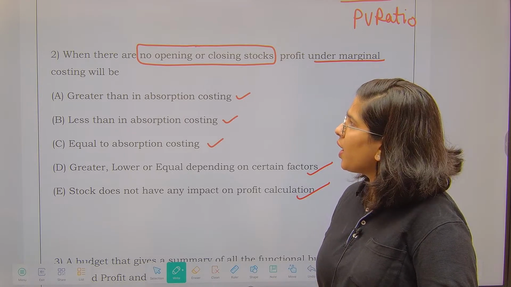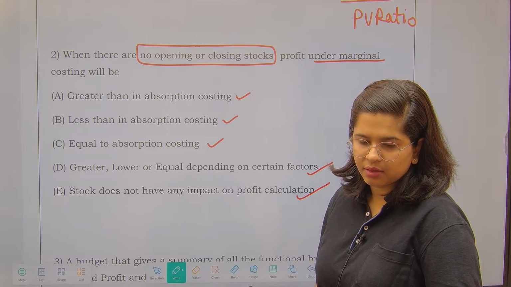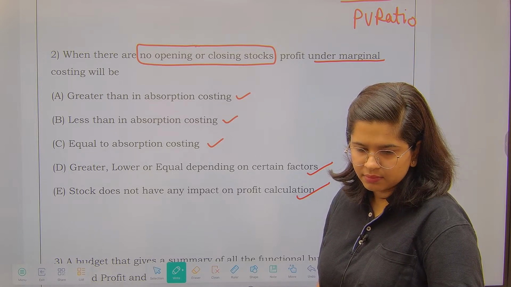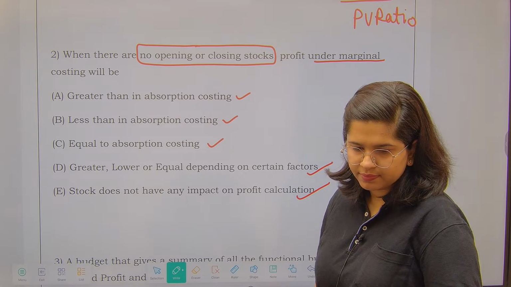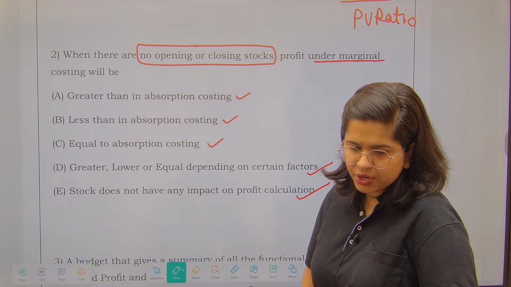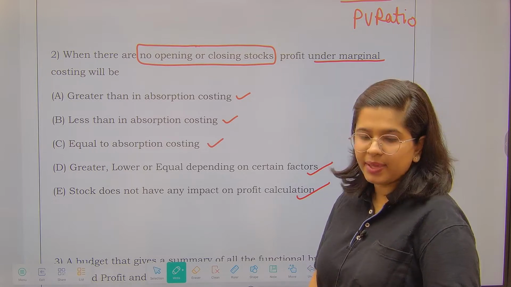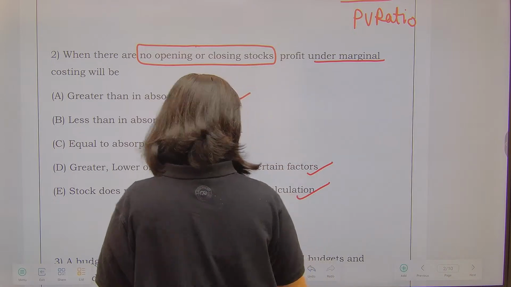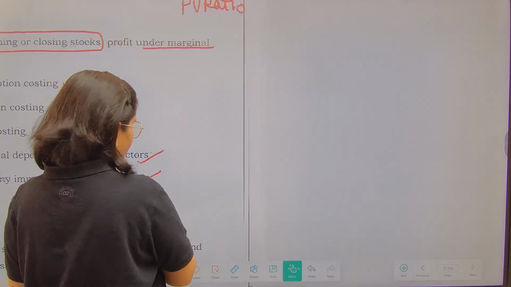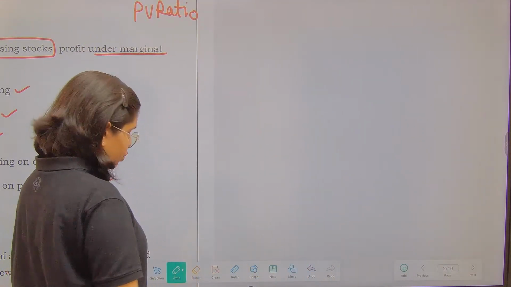Others, what are your answers? Okay, good, Srinivas. It is the correct answer. It will be equal to absorption costing. Now, for those who do not understand what it is all about, let me give you a clarification over here.